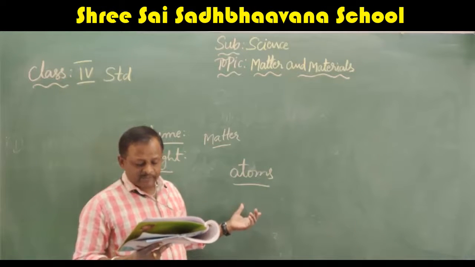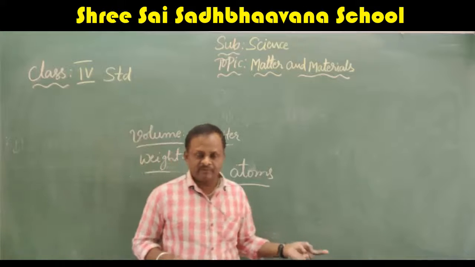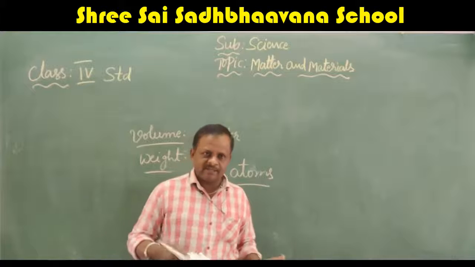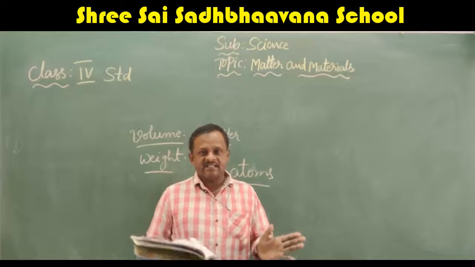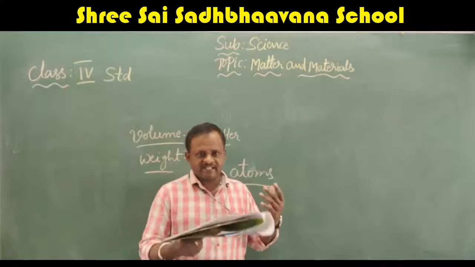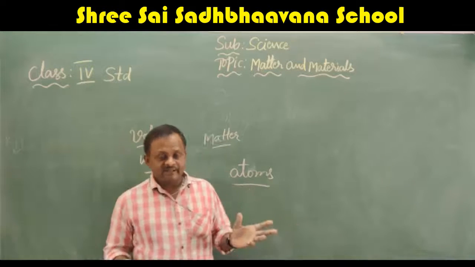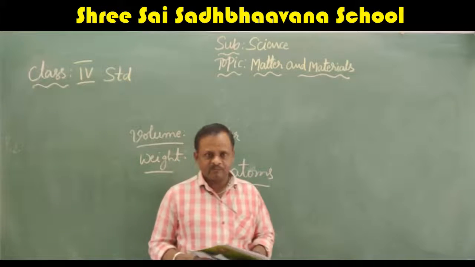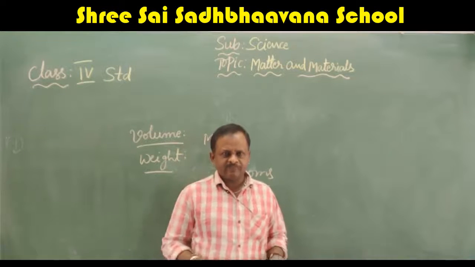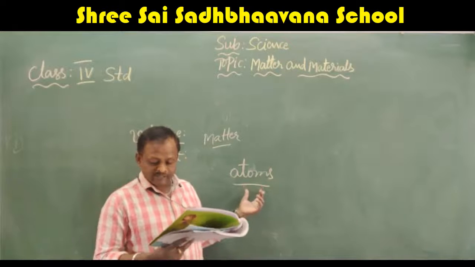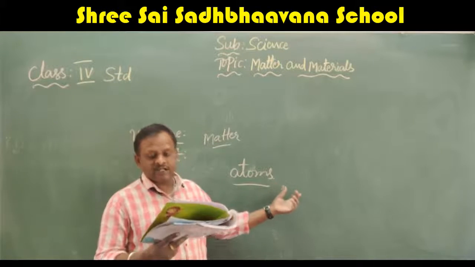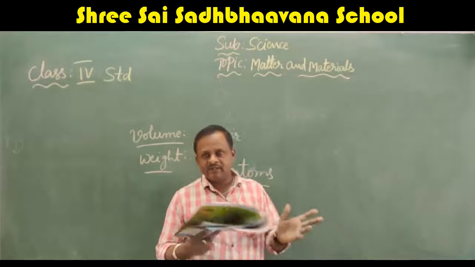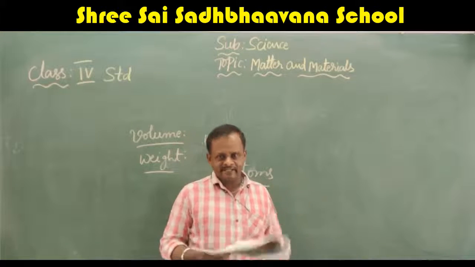Some matters like gold, platinum and carbon are able to exist alone. That means they do not mix with others. They may mix, but they exist alone. While we are extracting them, we can get them in pure form. For example, gold, platinum and carbon. That means only the gold atoms, only the platinum atoms, only the carbon atoms exist in the pure form. They don't mix up at the time we are getting them.